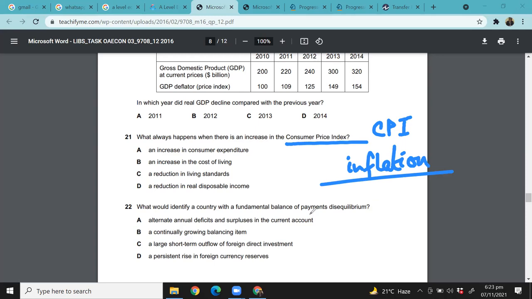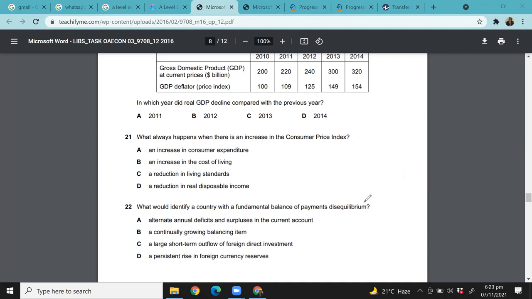When that happens, think about what is happening in Pakistan right now. The fuel is becoming more expensive. The electricity prices are going up. The rent prices are going up. There's so much happening, right? All these things collectively determine the consumer price index of a country. So when there is higher inflation, it will be more expensive for people to buy the same goods that they used to buy before.